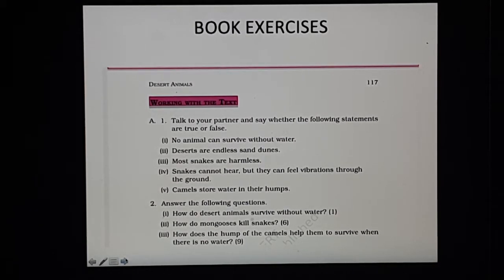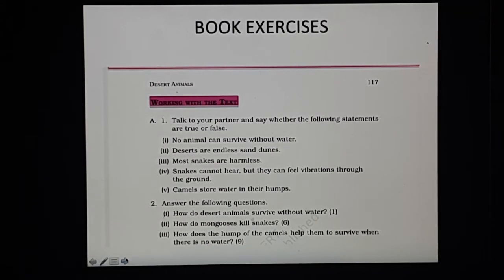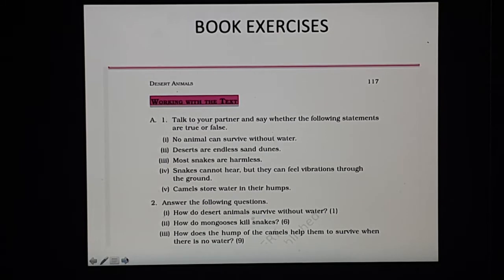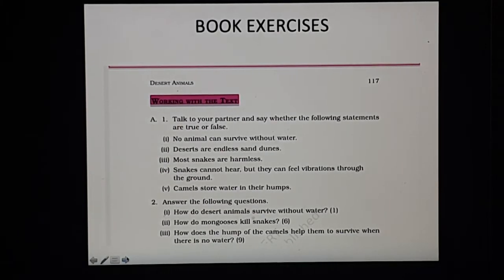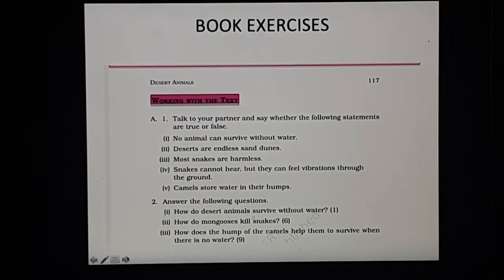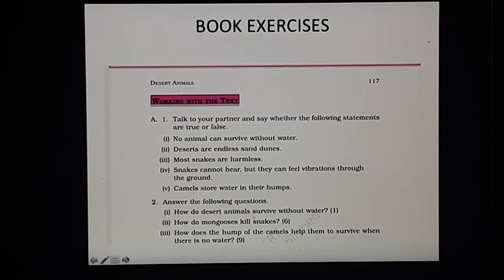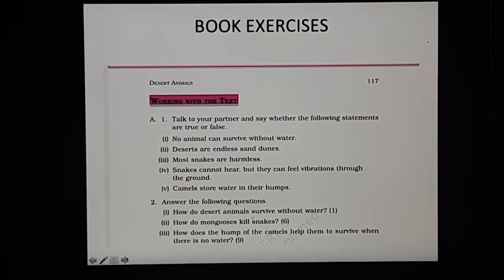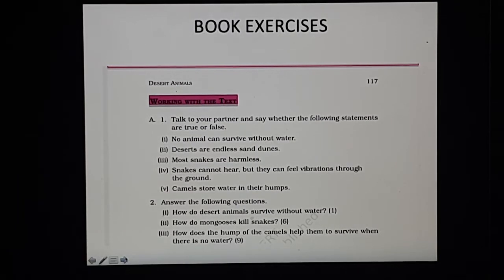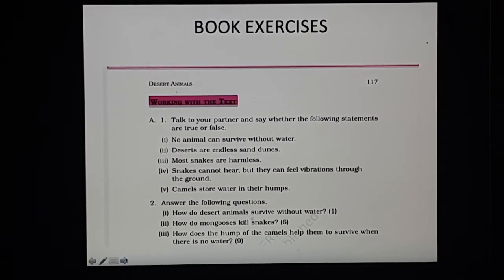Deserts are endless sand dunes. This is false, because deserts do not comprise only sand. They can be pebbly, they can be rocky, there can be so many thorny bushes in the desert. So it's not that deserts can have only sand dunes. So this is false. Most snakes are harmless. Yes, this is what we read in the chapter. Most of the snakes are harmless, but then some are very poisonous too.